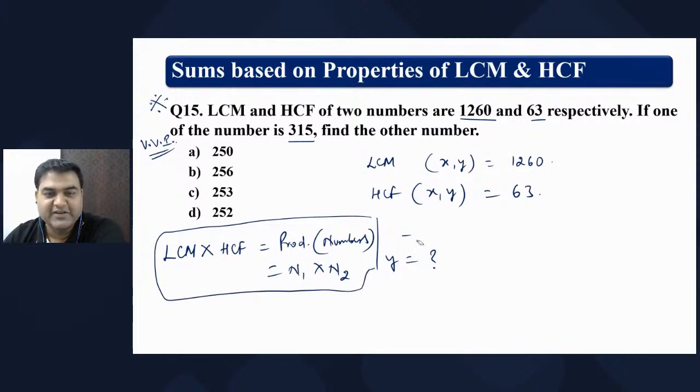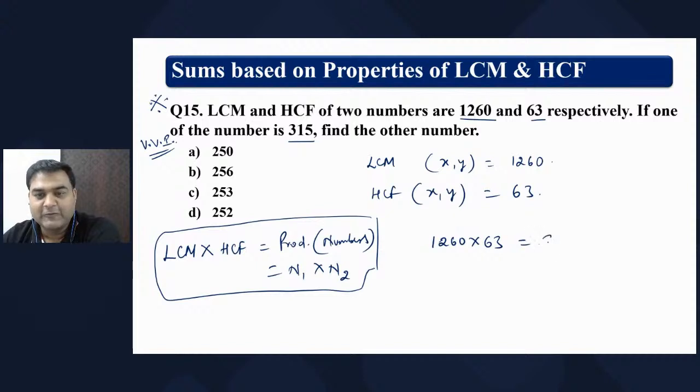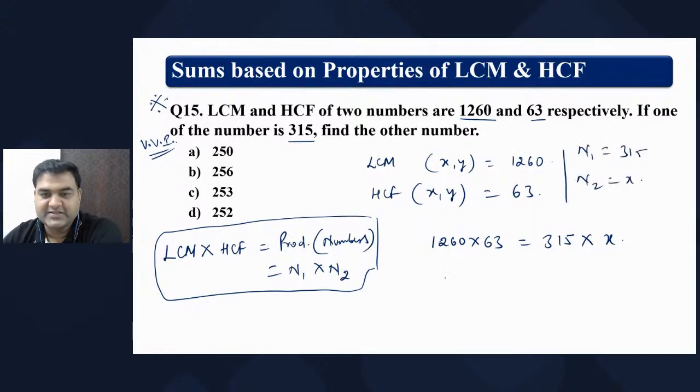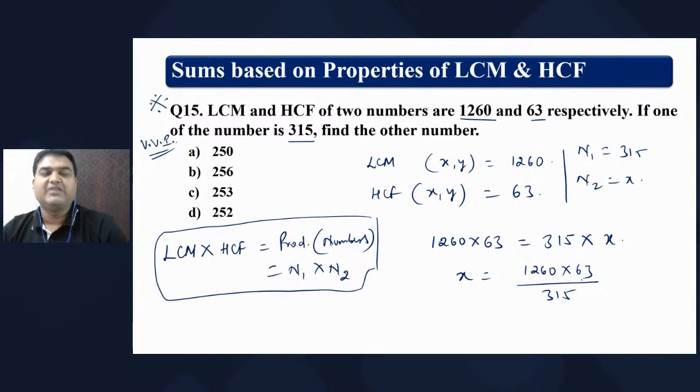That means if we know one of the numbers n1, and we know the LCM and HCF, then 1260 into 63 is going to be equal to n1 into n2. N1 is equal to 315, n2 is equal to y. That means y is equal to 1260 into 63 divided by 315. Do this and you will get the answer. Can you do this and give me the answer?